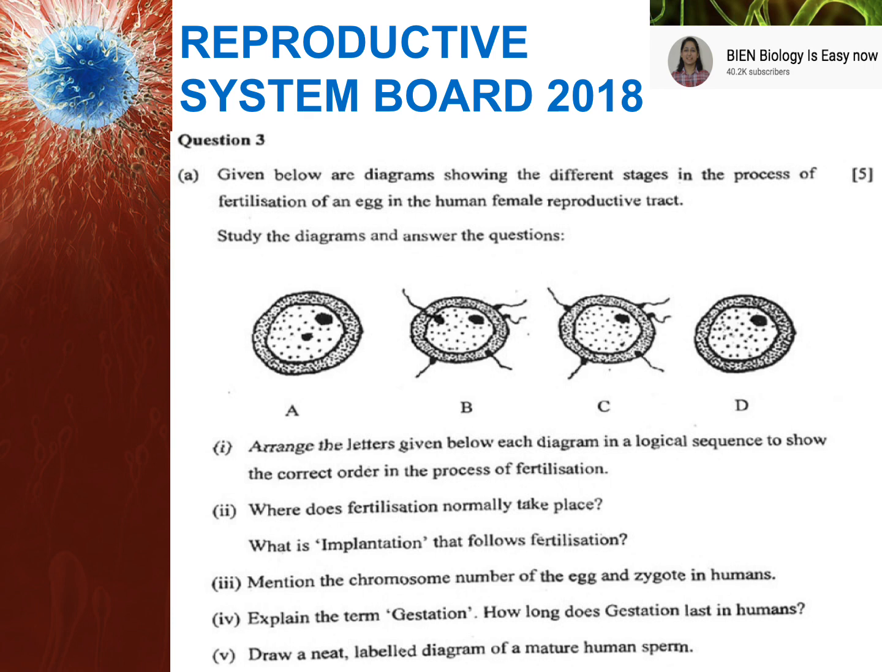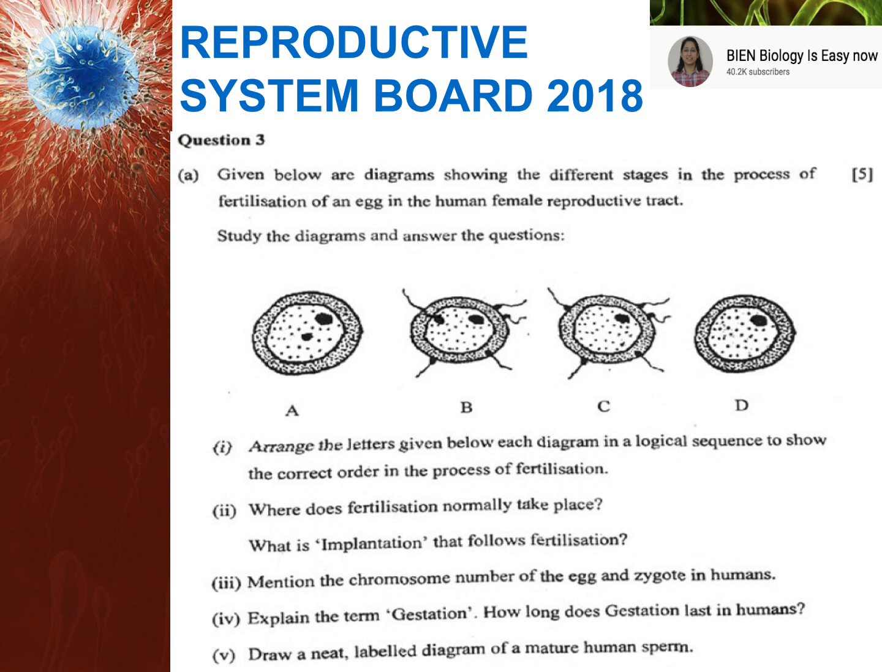In the first one, the sperms have not entered. In the B part, sperms have already entered the ova. Fine. So there is a sequence. Then, where does fertilization take place? Implantation. Mention the chromosome number. Now, they have talked about genetics here. Explain the term gestation. And now, draw a neat and labeled diagram of a mature sperm.